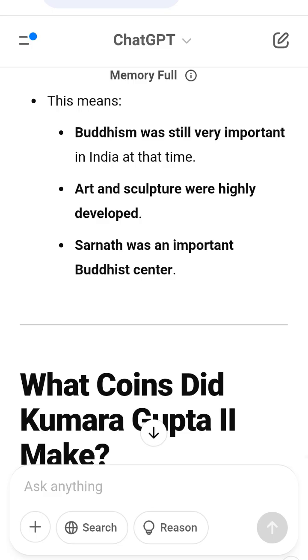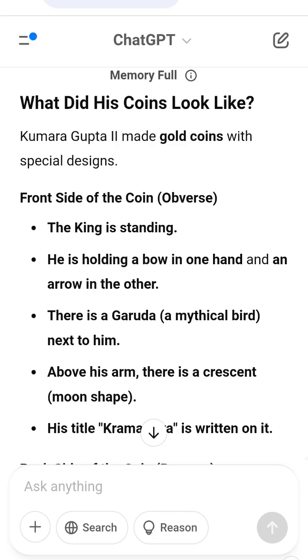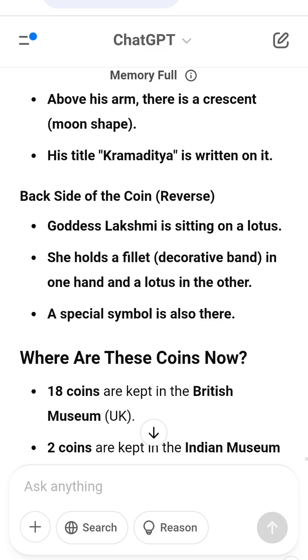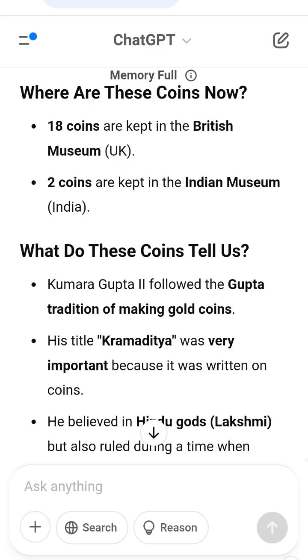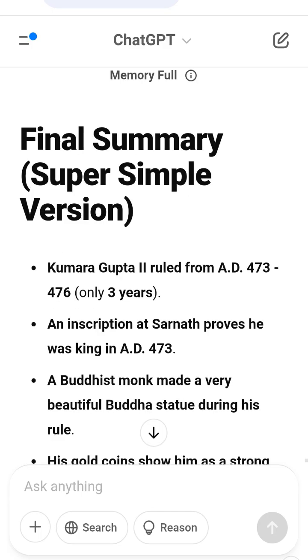Final summary. Super simple version. Kumara Gupta II ruled from AD 473 to 476, only 3 years. An inscription at Sarnath proves he was king in AD 473. A Buddhist monk made a very beautiful Buddha statue during his rule. His gold coins show him as a strong king and also feature goddess Lakshmi. His title, Kramaditya, is written on his coins. His rule was short, and after him, Buddha Gupta became king.